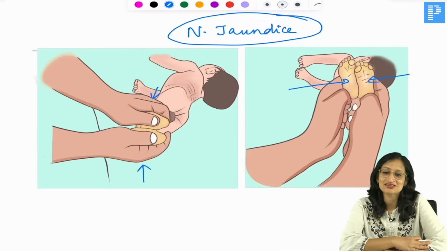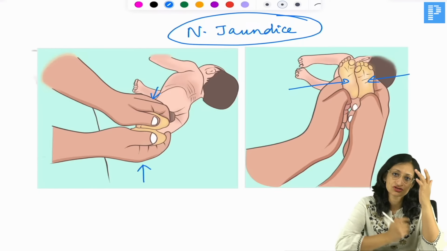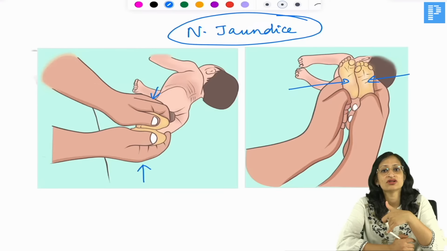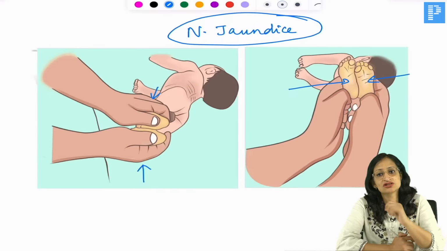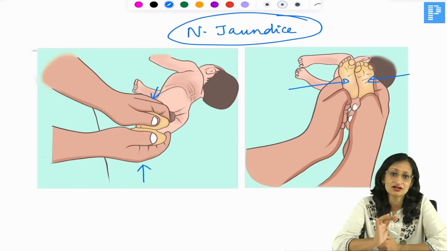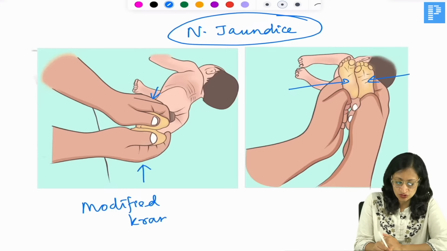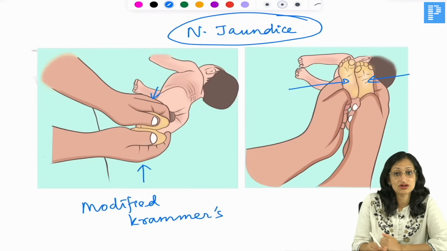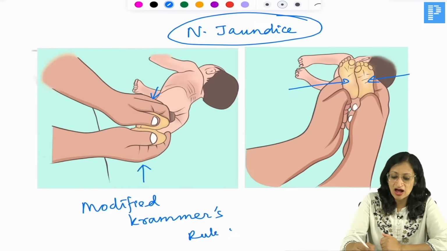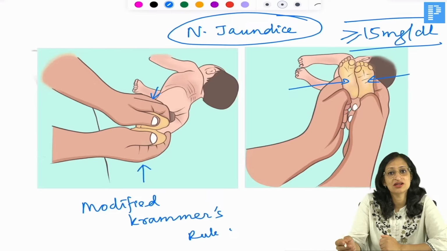So remember, in neonates, we do not check for hyperbilirubinemia in the eyes or the sclera. We check on the general skin surface. So we check on the forehead, the sternum, the abdomen, thighs, legs, and palms and soles. So there is a modified Kramer staging. That means, till how much the baby is yellow in color, based on that you can get an approximate idea of the baby's bilirubin level. That is called modified Kramer's rule. So if the palm and sole of the baby are yellow, that means the bilirubin level is approximately greater than or equal to 15 milligram per dL, and the baby will probably require treatment.